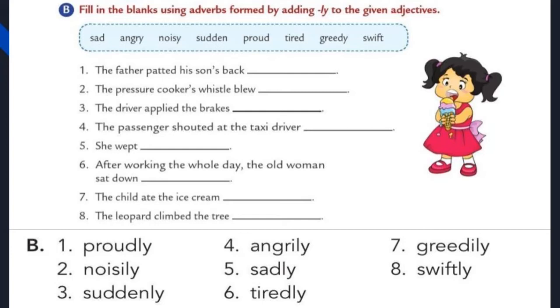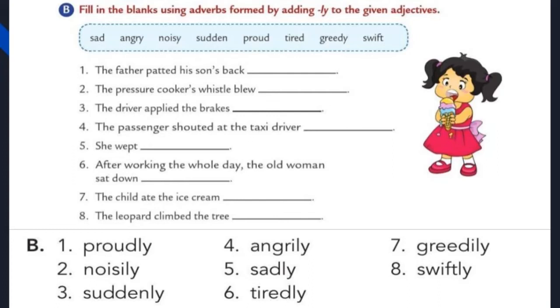And the third one, the driver applied the brakes dash. Applied the brake. So what is the answer? Sad? No. Angry? No. Noisy is already done. Sudden? Yes. The driver applied the brake suddenly. Third answer is suddenly. And the fourth one, the passenger shouted at the taxi driver dash.